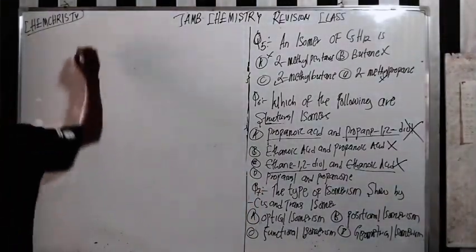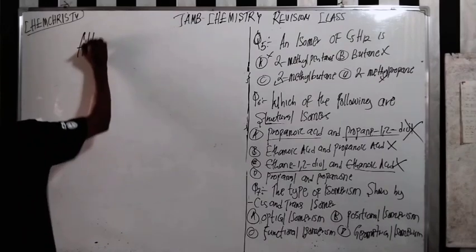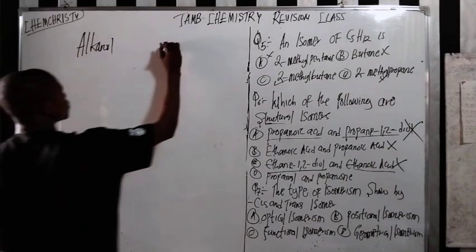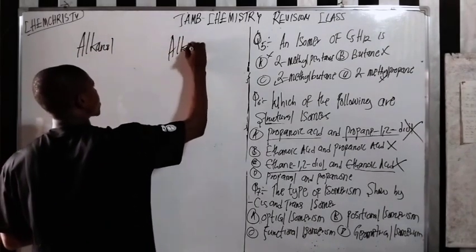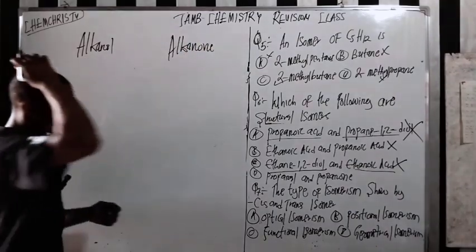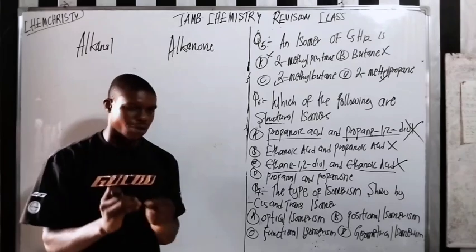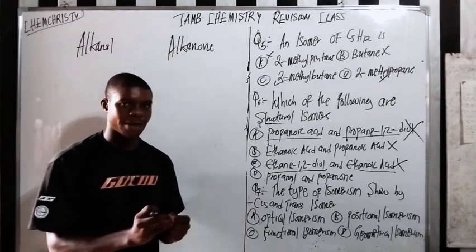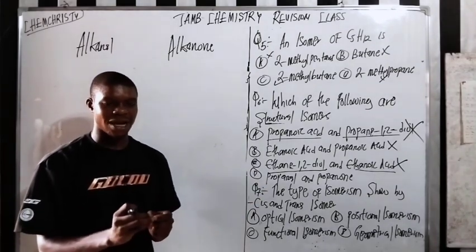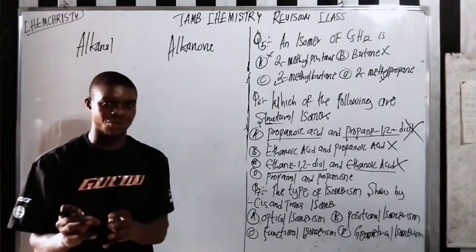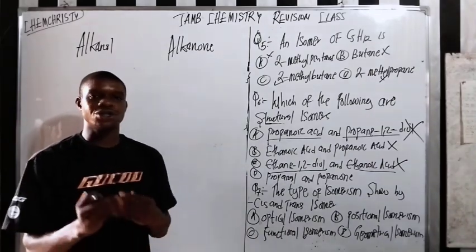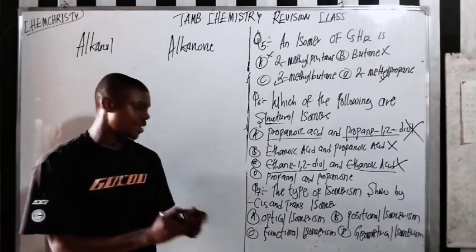So here we have alkanal, and alkanone. It's okay. So you must know how to draw that structure. I must know how to draw the structure of propanal and propanone. I've done a complete video on that, on ketones and the nomenclature. So you should try as much as possible to go watch that video, right?